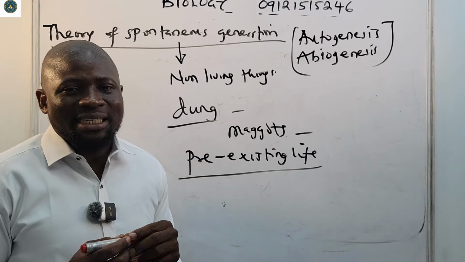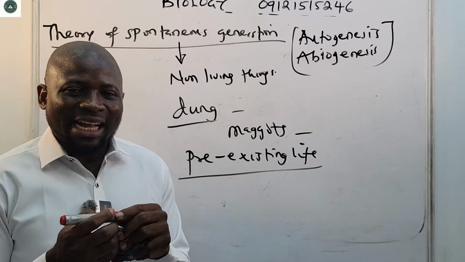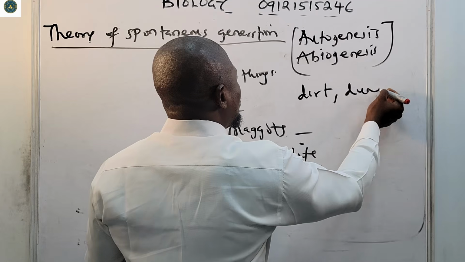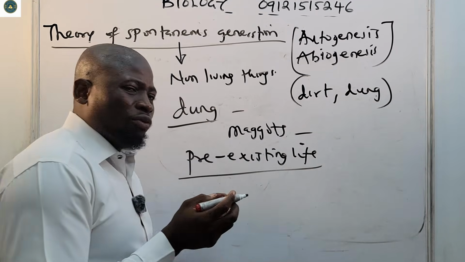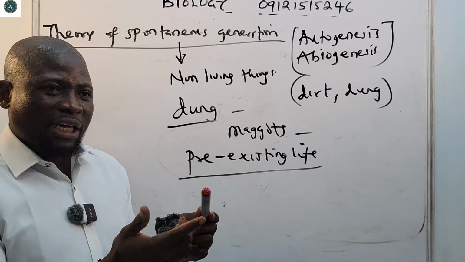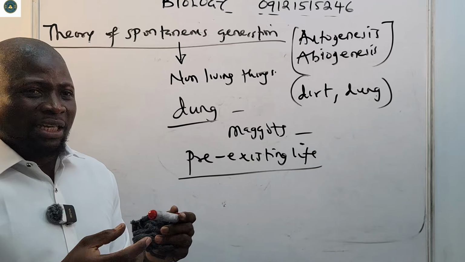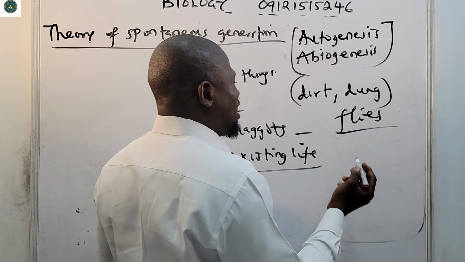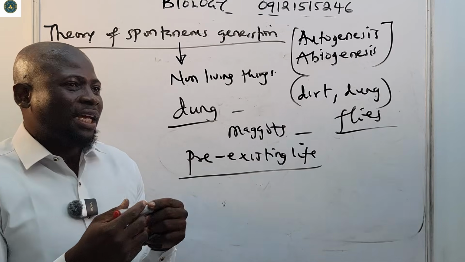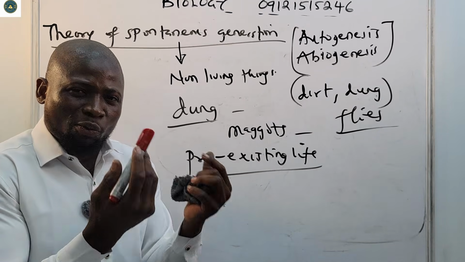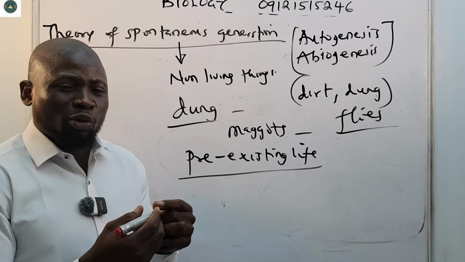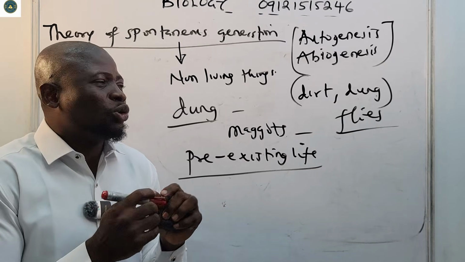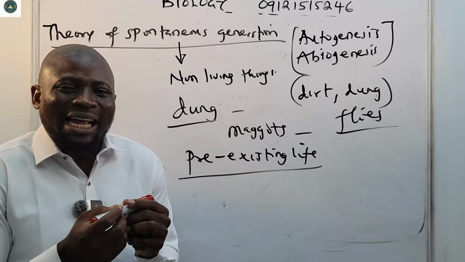They failed to understand that if there's dung in a particular place, and there's food that has been prepared close to that place, or you prepare food and you leave it close to that place, flies will come. These house flies, they will come, they will lay eggs, and then they will breed, they will give birth to their offspring in that condition. That condition was only good for their breeding.